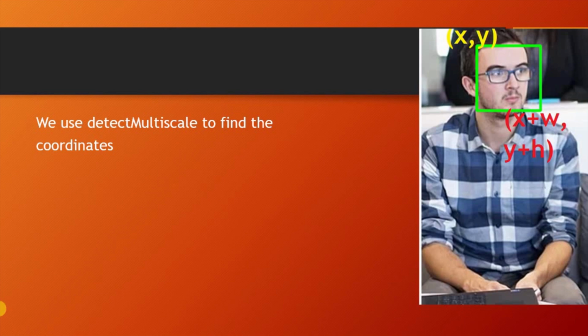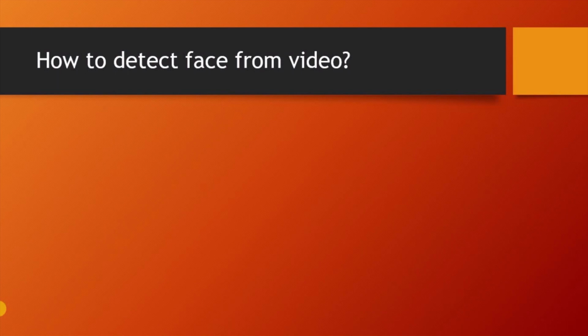And next, how can you detect a face from live videos? So first of all, what is the difference between images and videos? Guys, pause this video and give me the answer in the comments below. Okay, now I will explain about images and videos. I hope you have commented below.